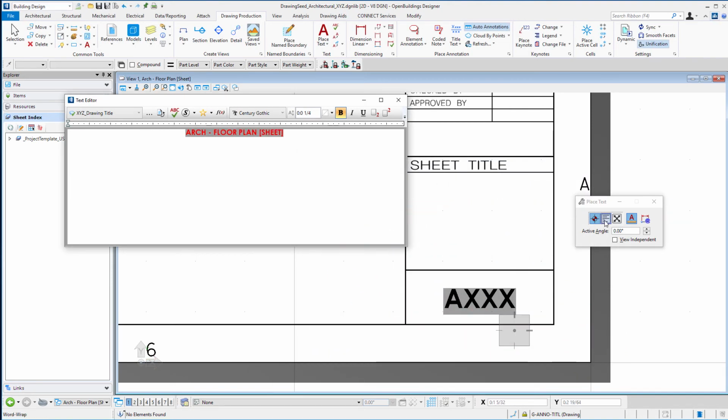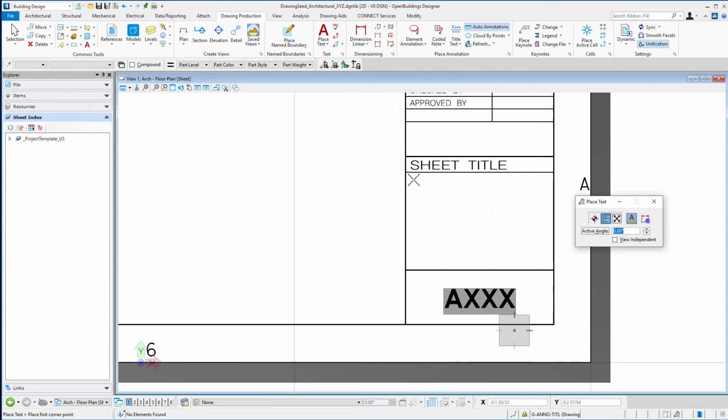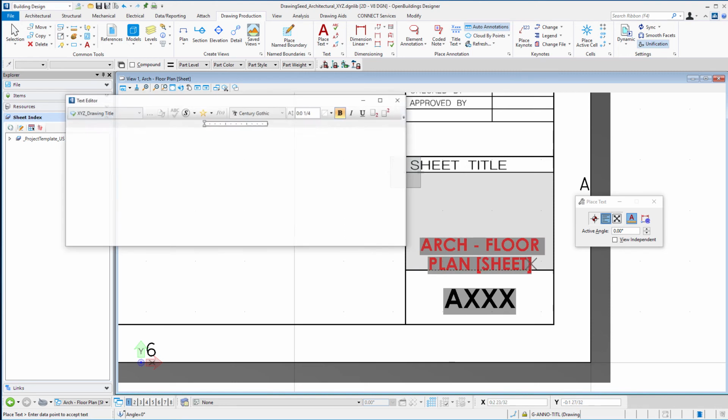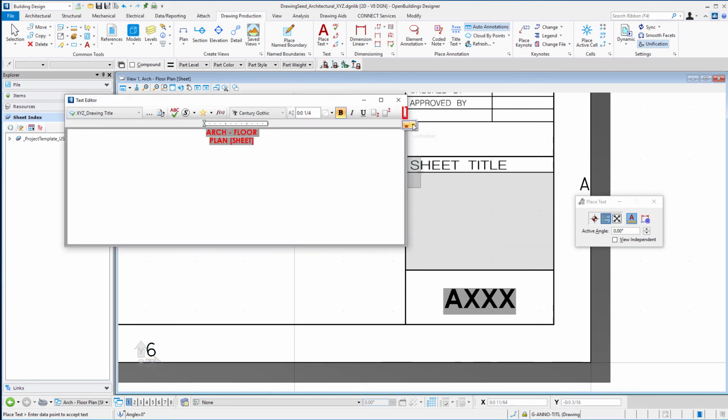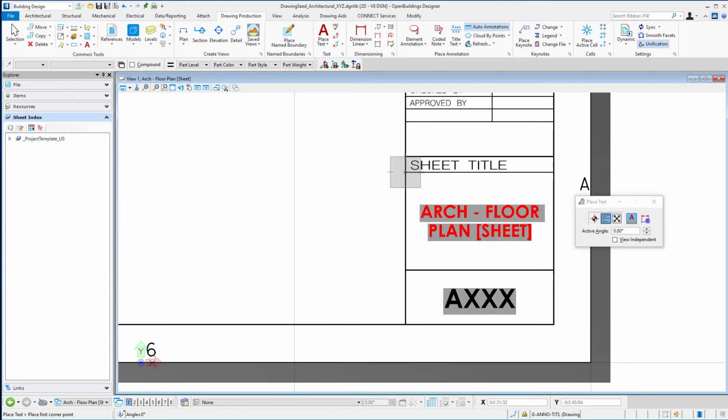And we can actually set up a word wrap block to place that, and I could just use this entire block here and change my justification, in this case, to the center. Now you could place additional text using text fields for things such as who last saved the file, when it was last saved, the last plot date, etc. Those are all different properties that could be found under the text fields.